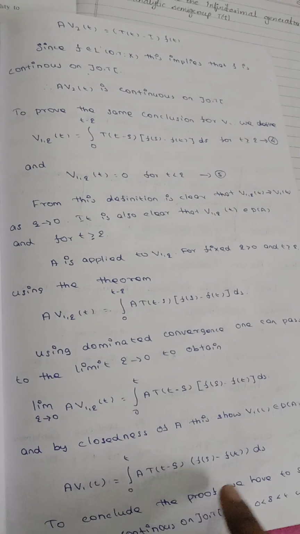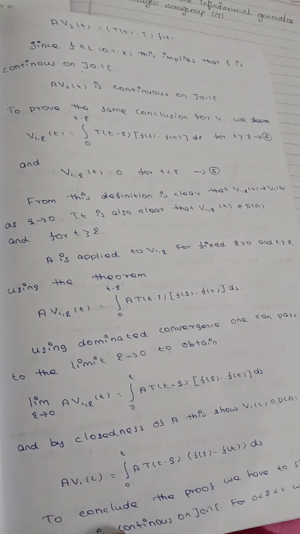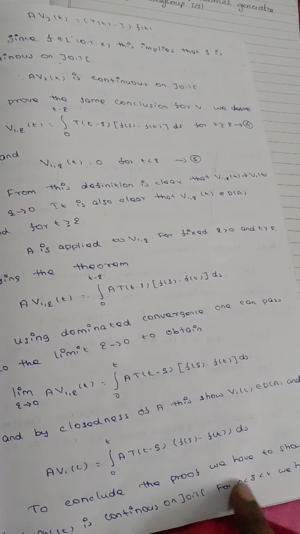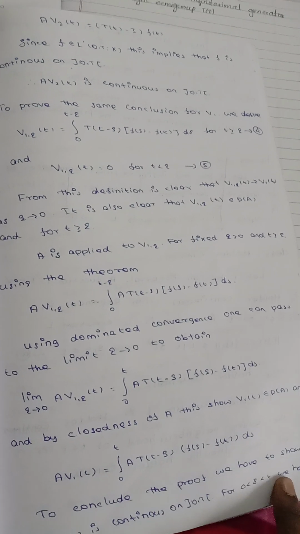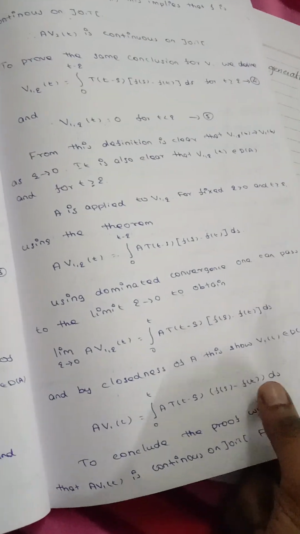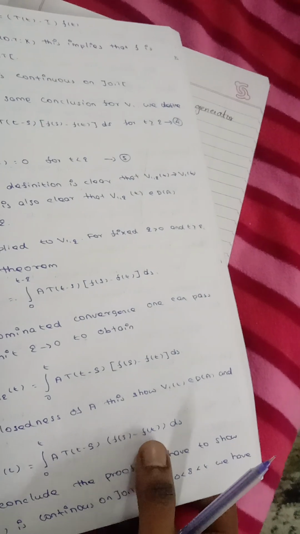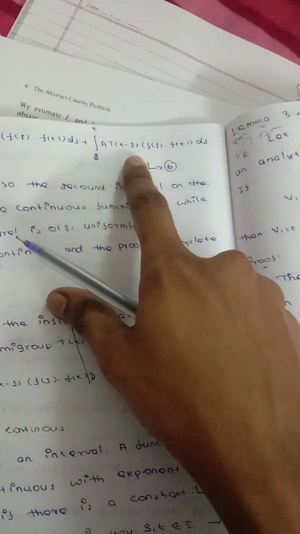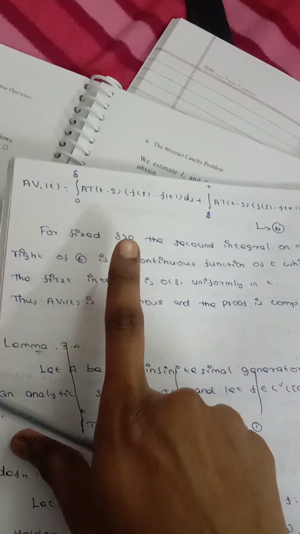To conclude the proof, we have to show that Av1(t) is continuous on [0, T]. We write Av1(t) as the integral from 0 to δ plus the integral from δ to t of AT(t − s)[f(s) − f(t)] ds.